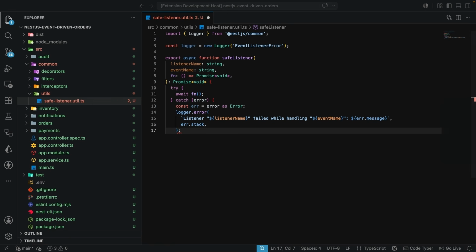Now in a real application, you might have something like Sentry, which you can call to capture the exception, where you can forward the error and have different tags just like this. And that's why I'm leaving this comment over here.